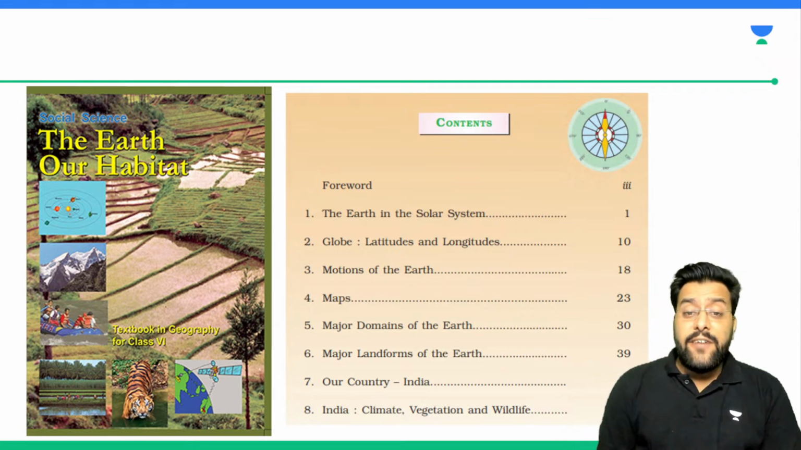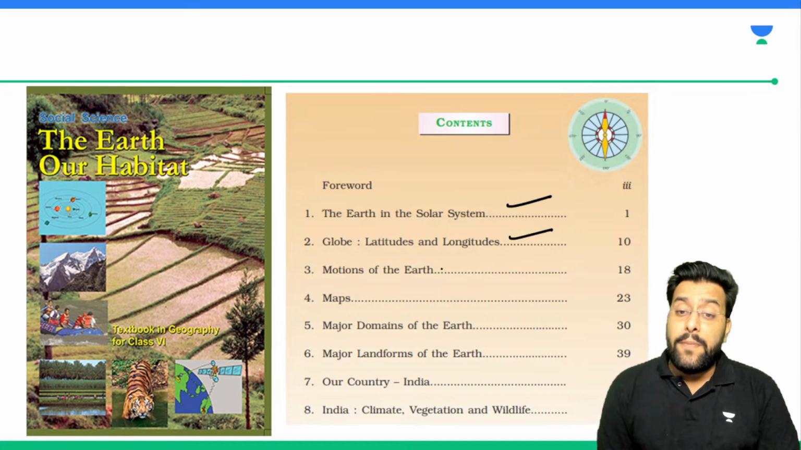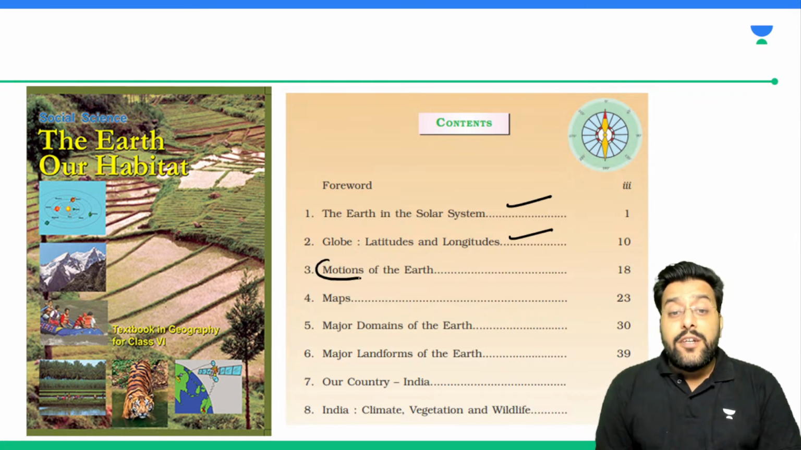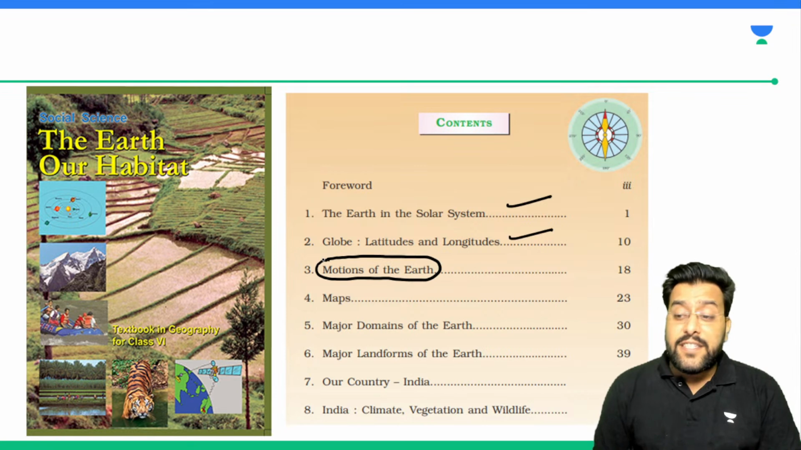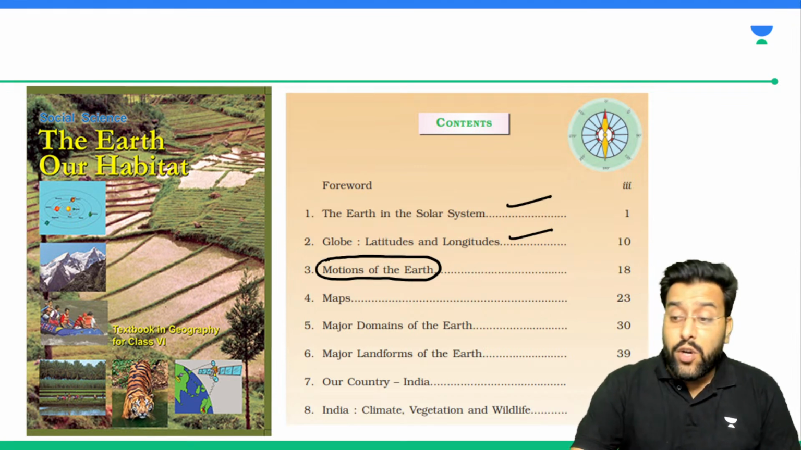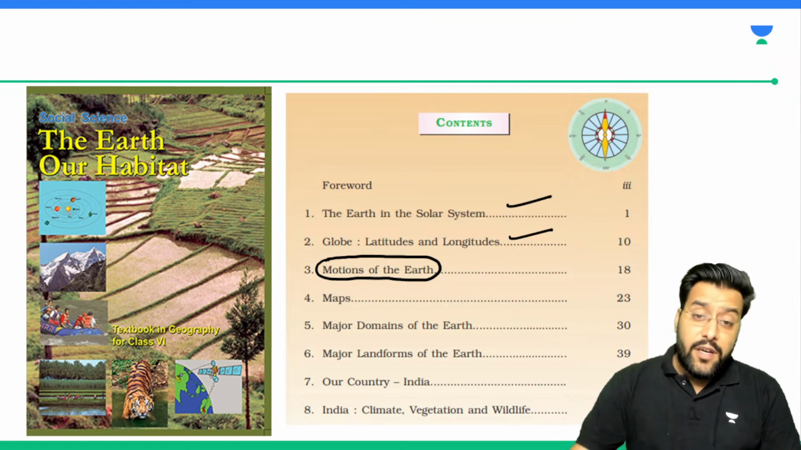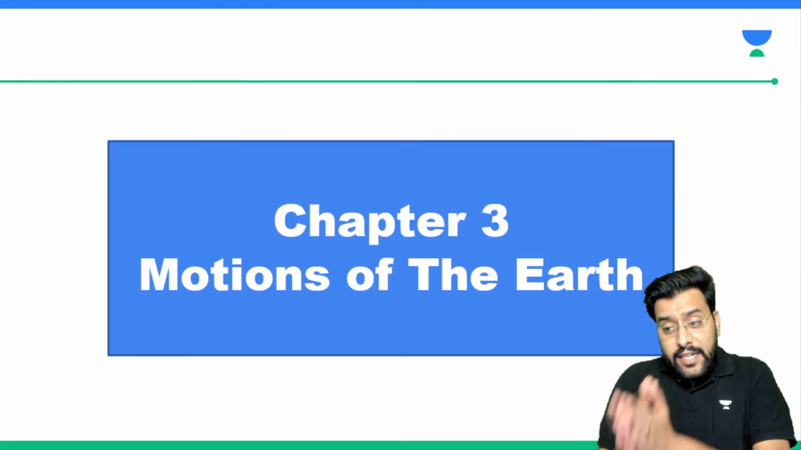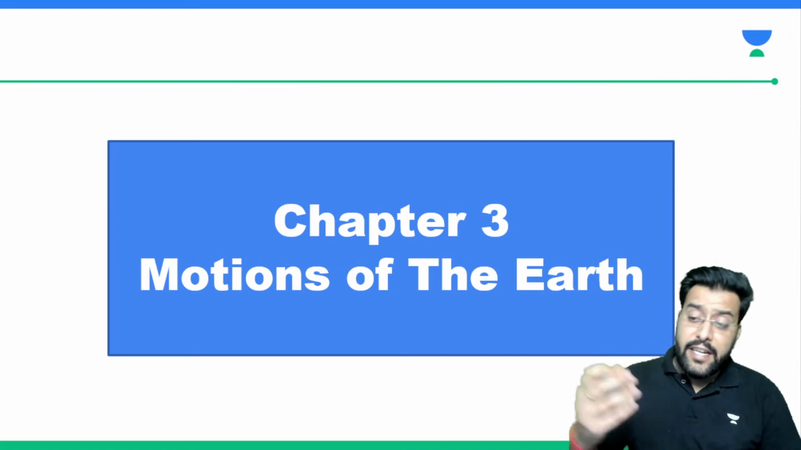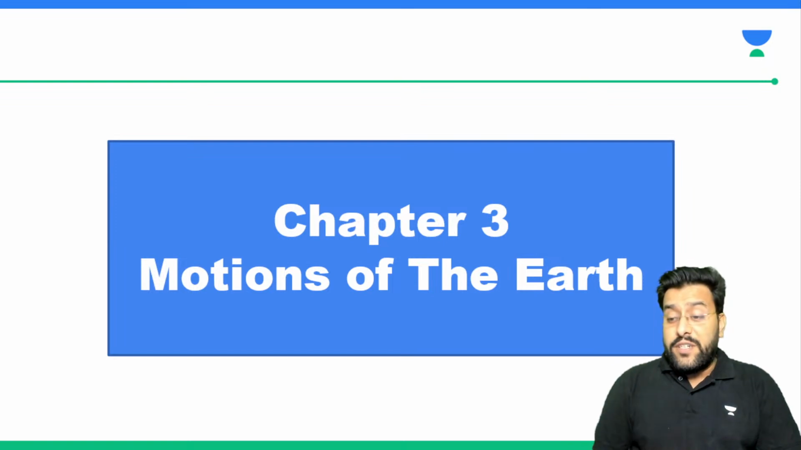So we have already discussed the contents of the 6th class NCERT for geography: Earth and the solar system, we have done it. Globe, latitudes and longitudes, we studied about. Today we'll be discussing the 3rd chapter, motions of the Earth. We'll try to understand what the various motions of the Earth are, what movements this Earth is doing. All these things we'll be covering in this lecture. I request you to be with me till the end of the lecture, and we'll have a great in-depth discussion about the entire movements of the Earth.